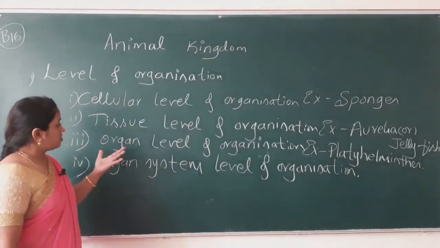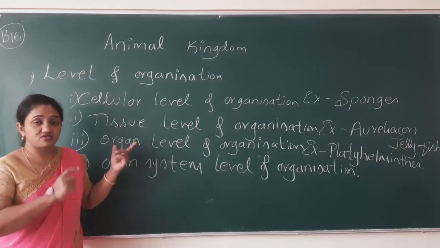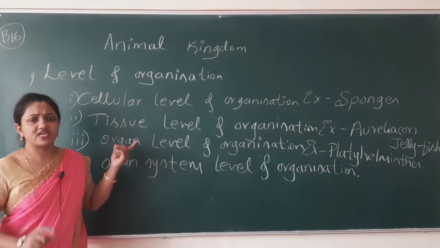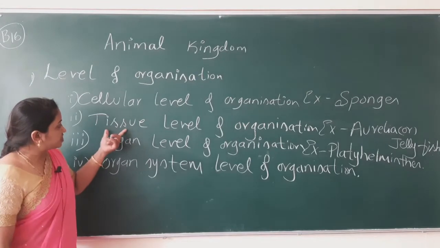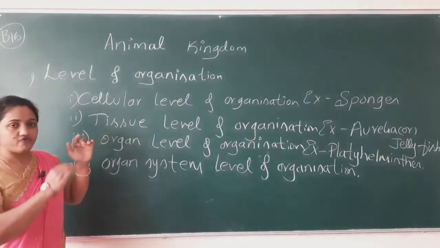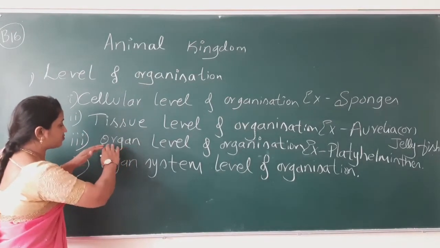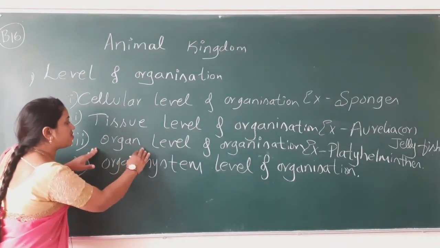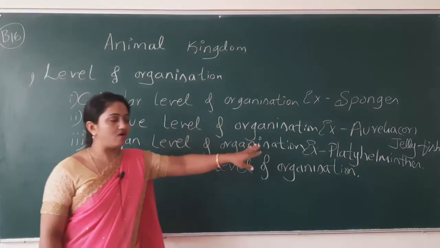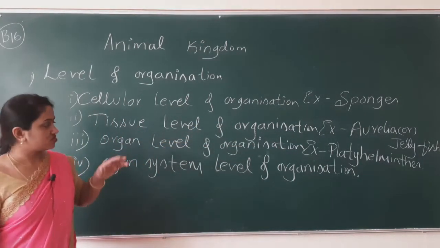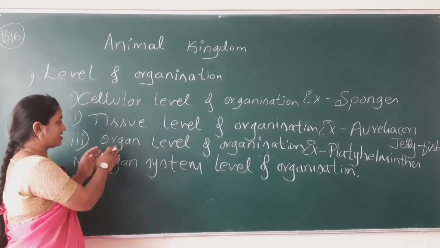So they only have organs. It's not a complete organ system; we cannot call that a complete organ. The specialized tissues form and produce some organs, and those organs perform different functions.